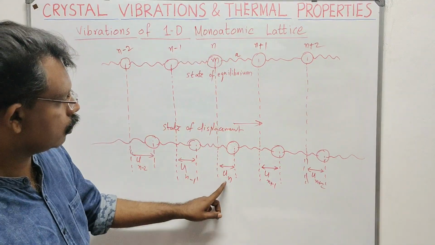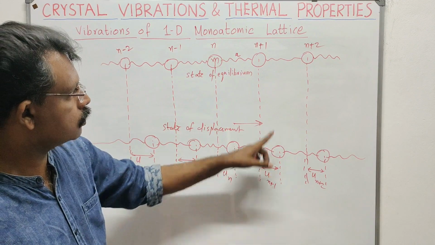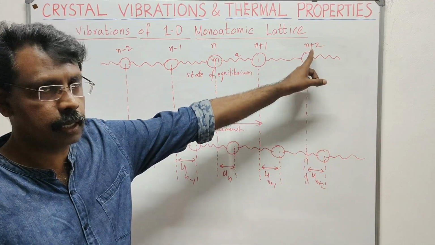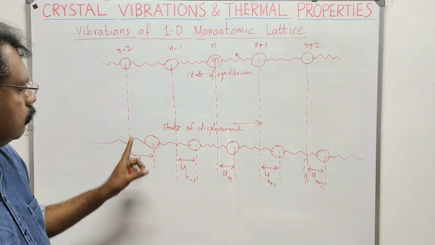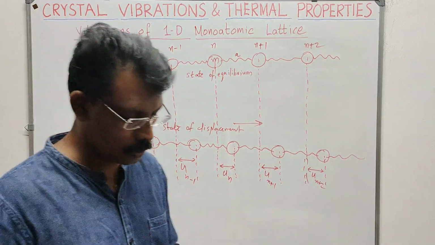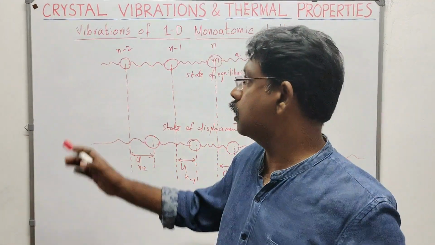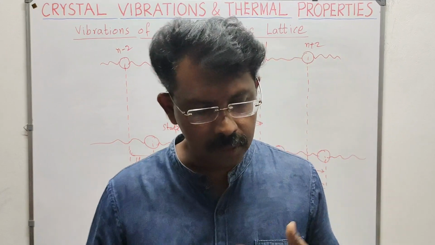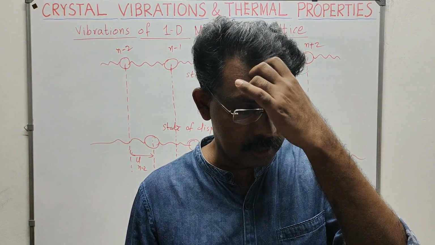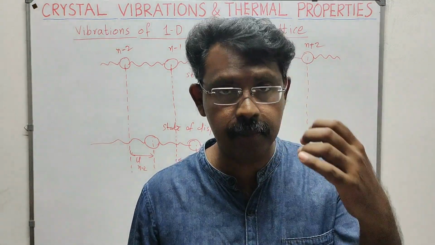So the displacements are u_n for this one, u_(n+1) for this one, u_(n+2) for this atom, u_(n-1) for this atom, and u_(n-2) for the atom which was initially at site n minus 2. So we have to take the equation between the displacement and the force exerted by the spring.